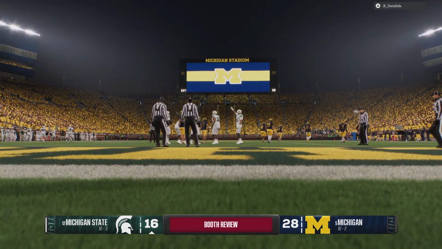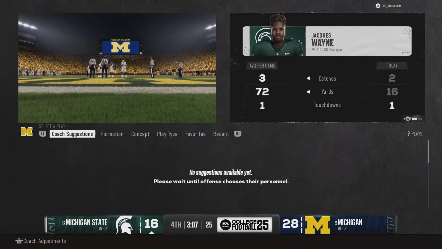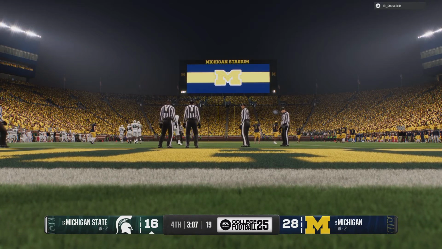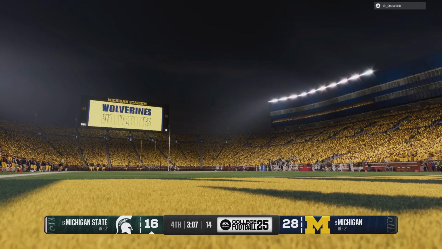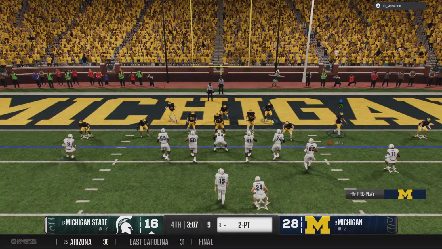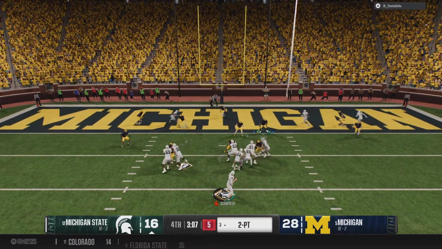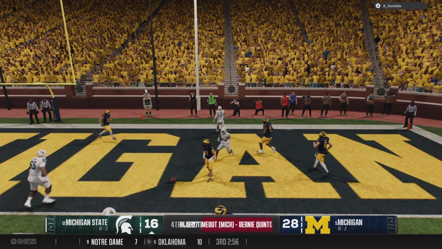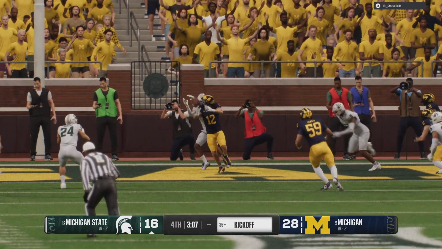Hold on a second. The replay official has signaled that he wants to have another look at this play. Looks like they got the ruling on the field right the first time. They confirm it with the review. Offense is out there. They're going to go for 2 here. Here's the snap. Quarterback looking to throw. Trying to create outside the pocket now. Oh, and it's batted down by the defense. Great play to deny a touchdown.